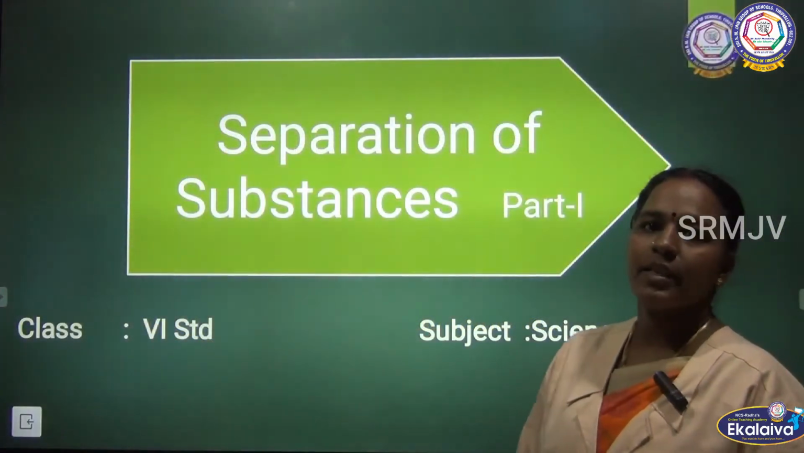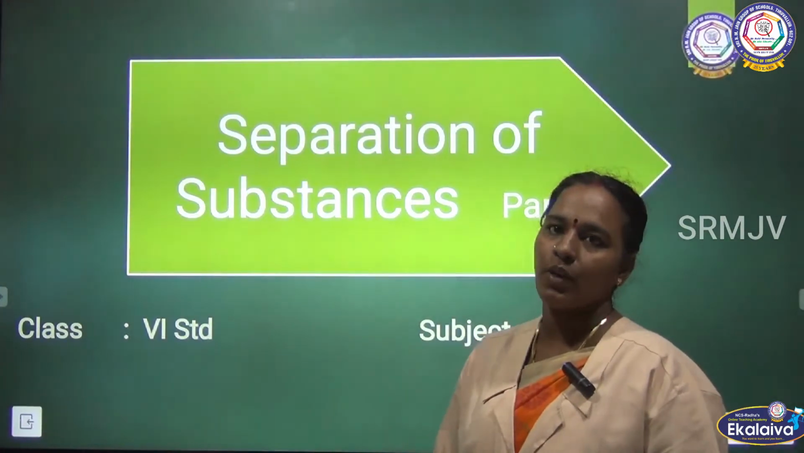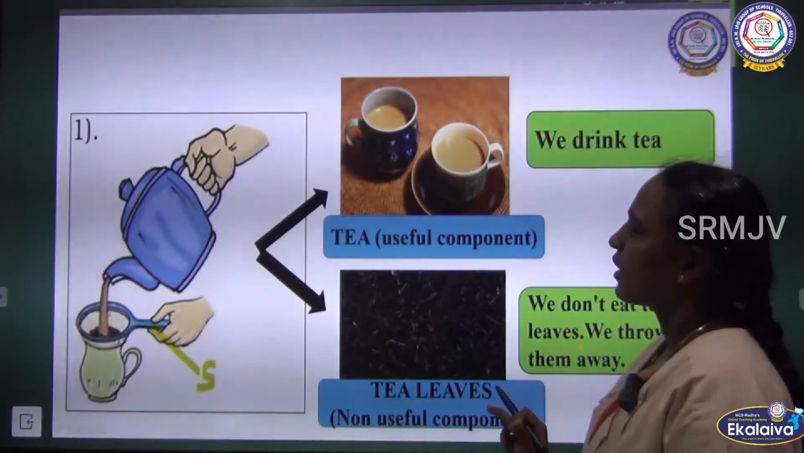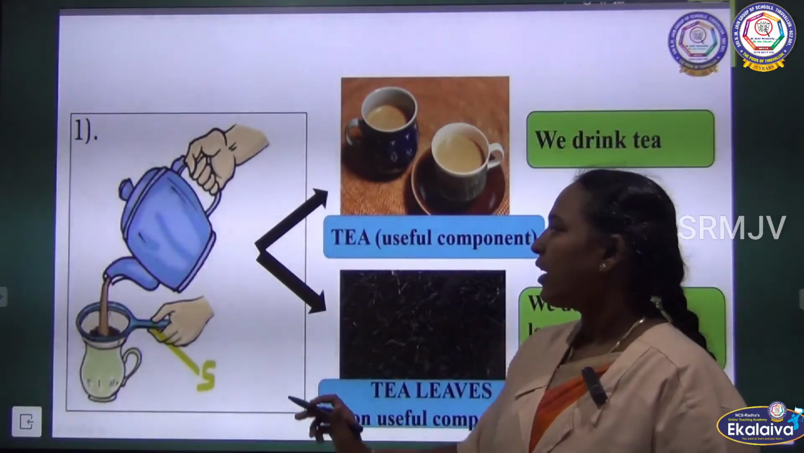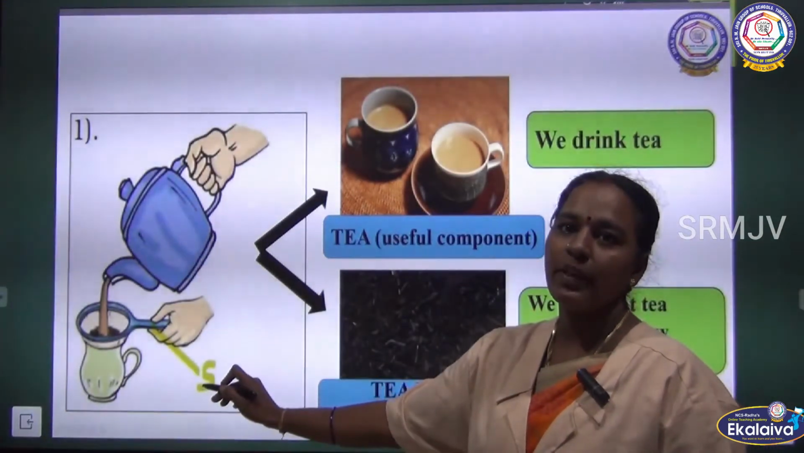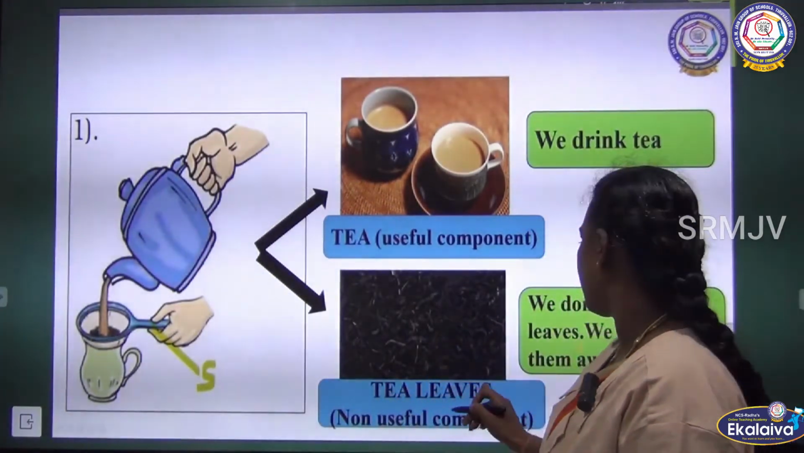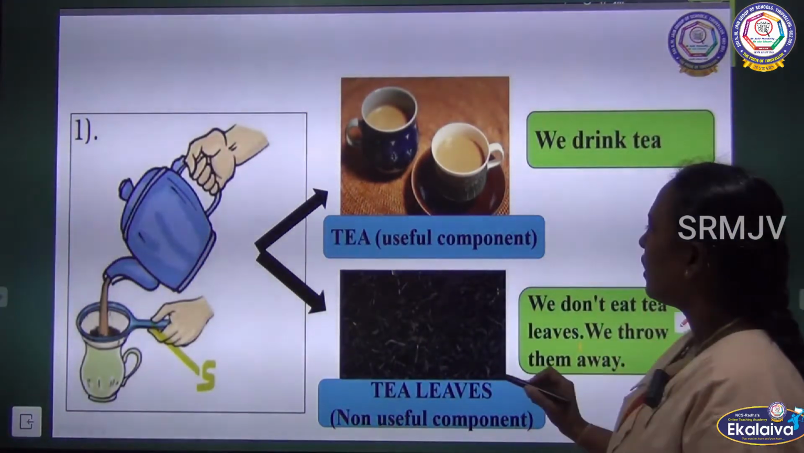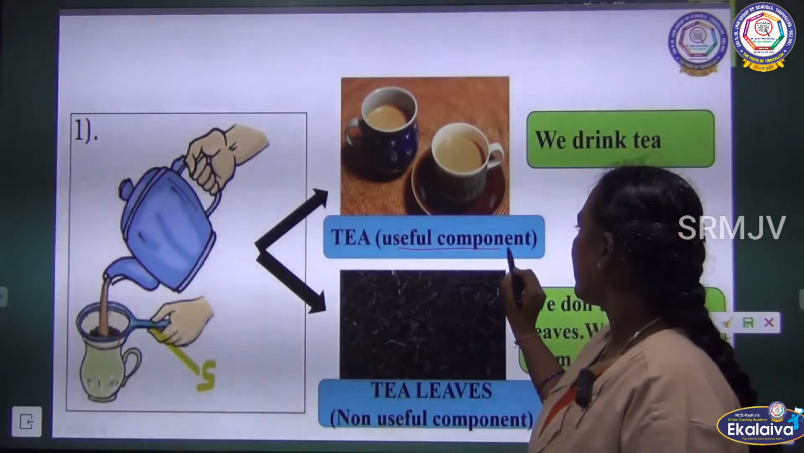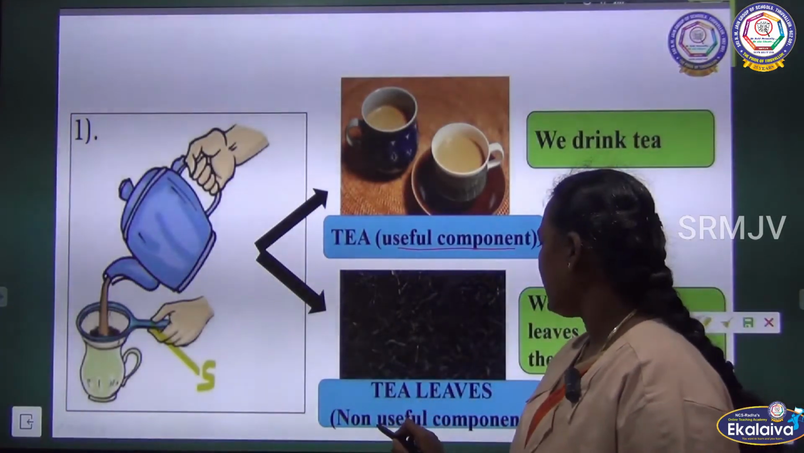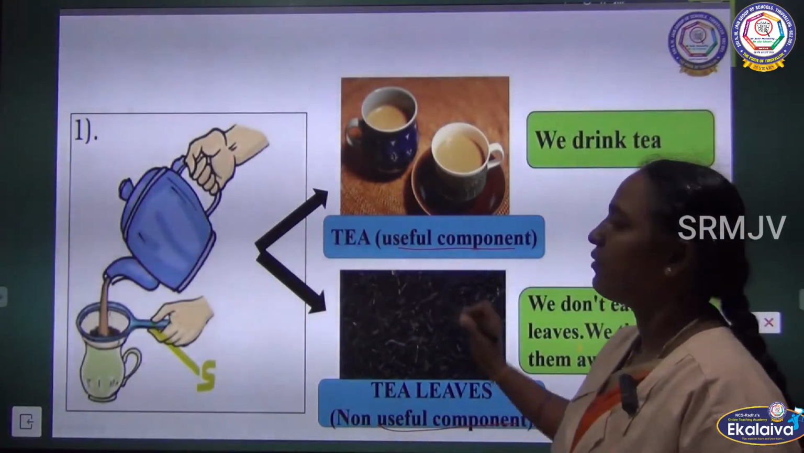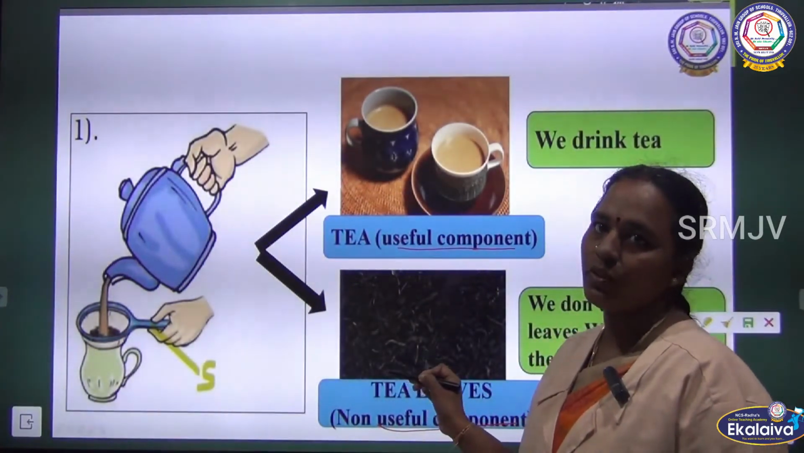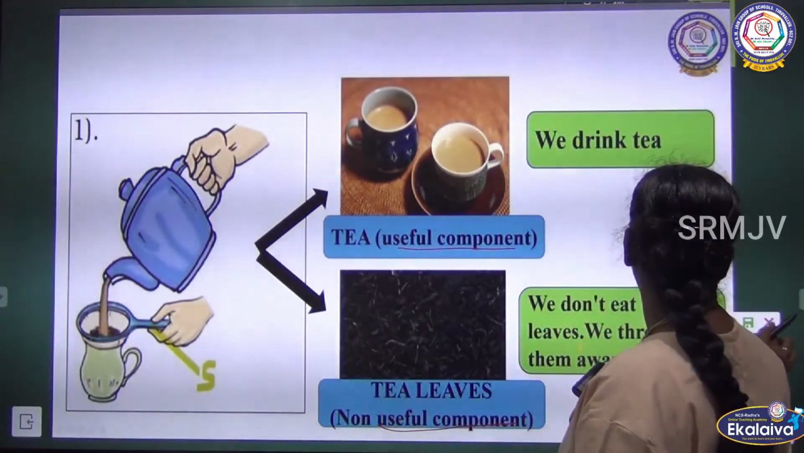Class 6, Separation of Substance, Part 1. Can you see the picture, children? Every day morning your mother will prepare the tea and she will filter. You know the useful component from the non-useful component, and we are going to segregate the useful component from the non-useful component.